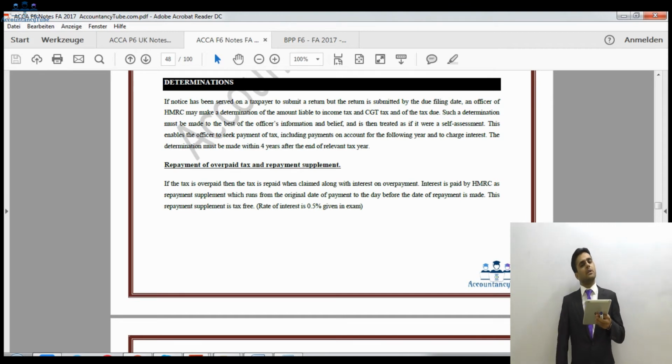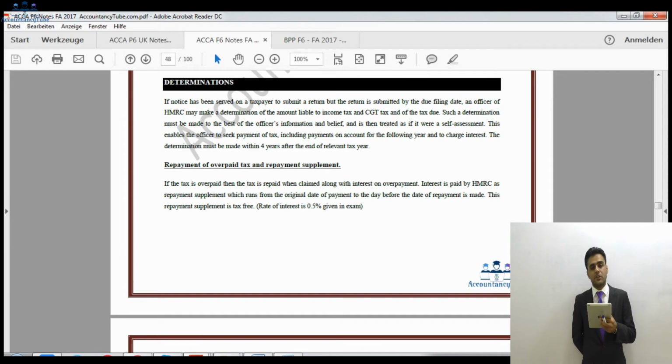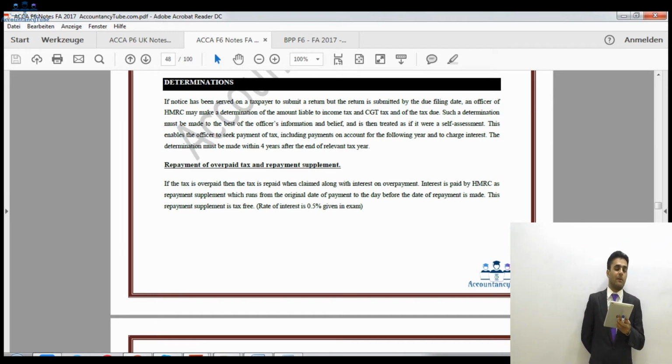For example, for the current tax year, which runs from 6th of April 2017 to 5th of April 2018, our first payment would be 31st of January 2018. So that will be the first payment on account.